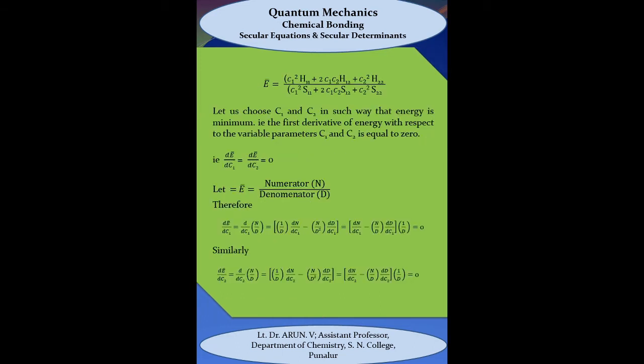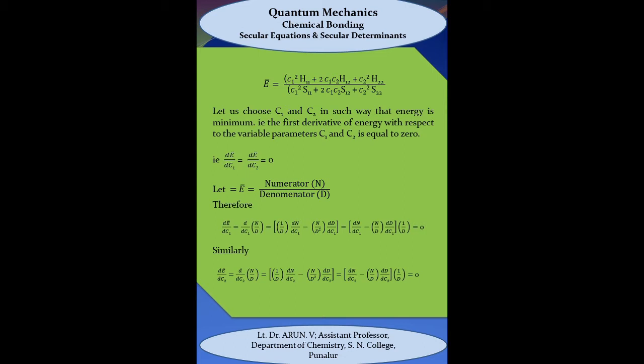Therefore, by substituting these values in the expression for energy, we get E is equal to C1 square h11 plus 2 C1 C2 h12 plus C2 square h22, divided by C1 square s11 plus 2 C1 C2 s12 plus C2 square s22.